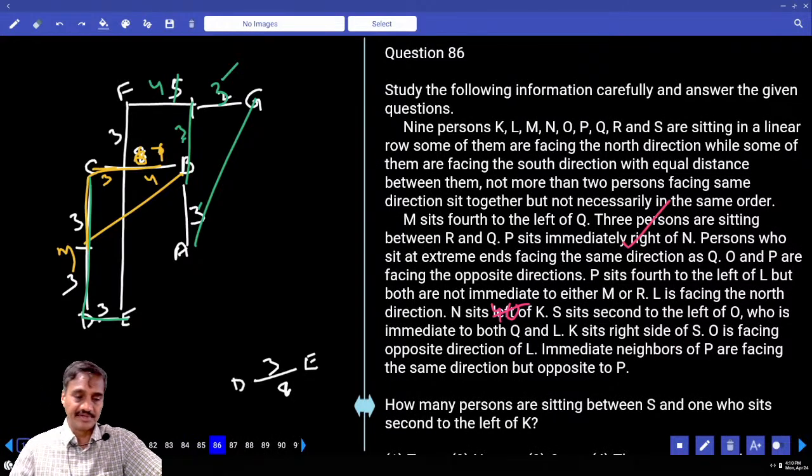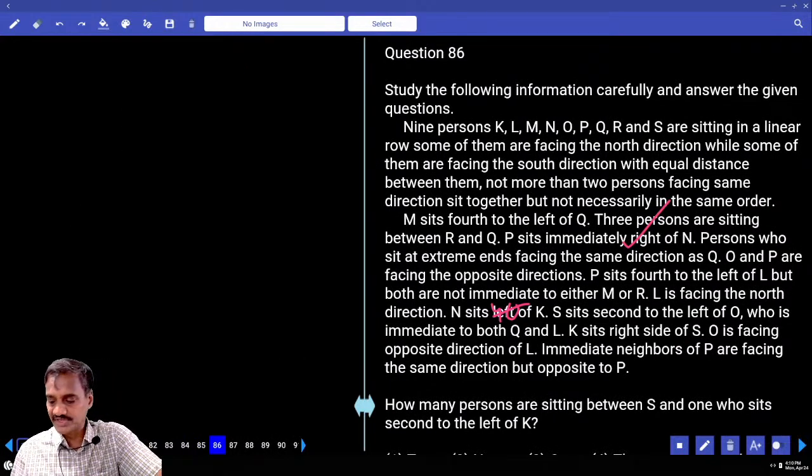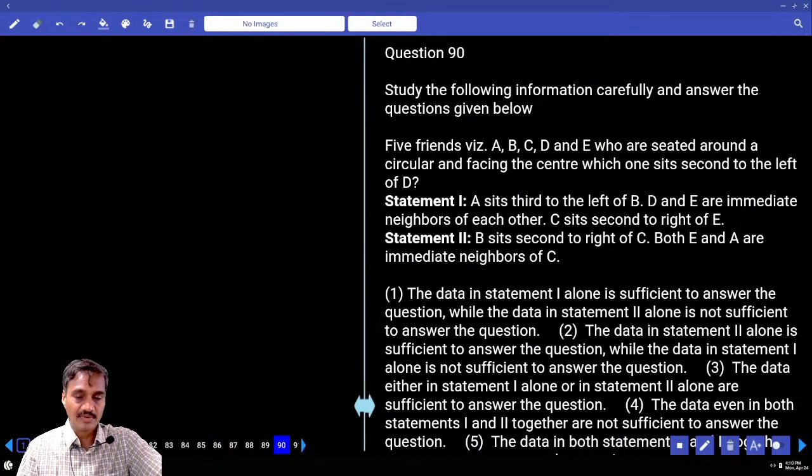Then 86 to 89. Now in this 86 to 89, there are some linear rows, some north and some south. Some north and some south is there. Some north and some south in rows is also only second priority. Okay, 86 to 9. Then 98.